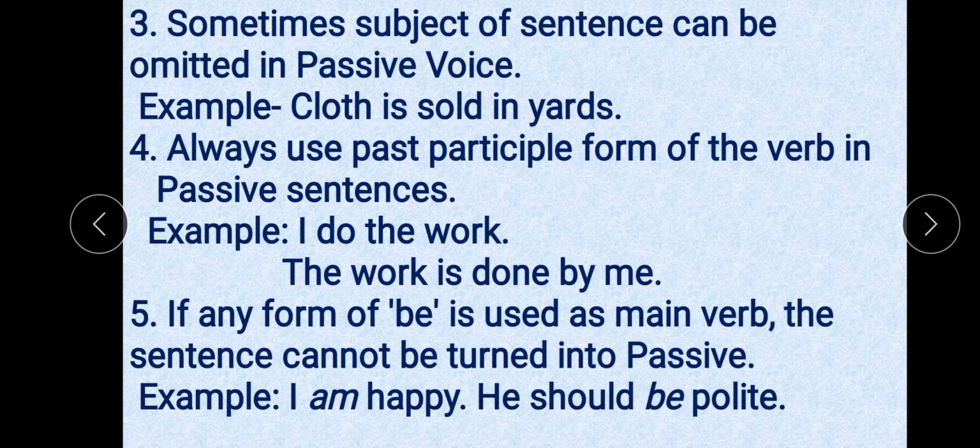Rule number 4, always use the past participle form of the verb in a passive sentence. Whatever verb is there, you just close your eyes and you can write the past participle form of the verb. No other form of verb, only past participle. Without the past participle, the sentence is wrong.